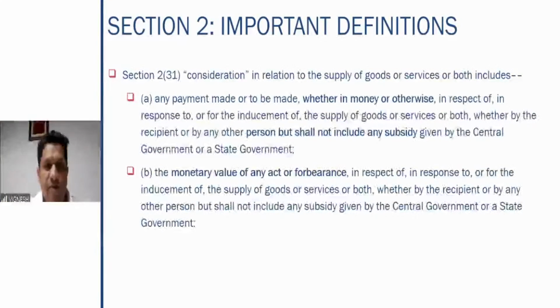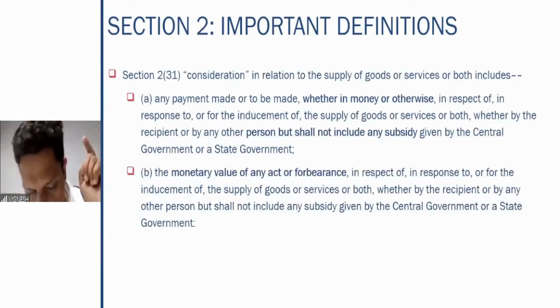So payment to be made whether in money or otherwise, in respect of, in response to, or for the inducement of the supply of goods or services, whether by the recipient or by any other person, but shall not include any subsidy given by the central government or the state. So therefore, very simple, the first limb, the first part of the definition of consideration.